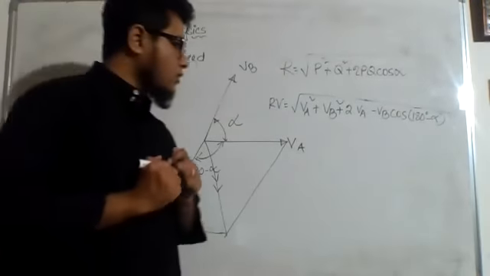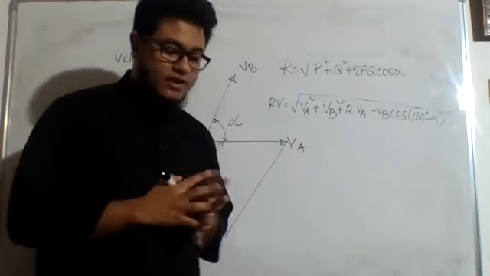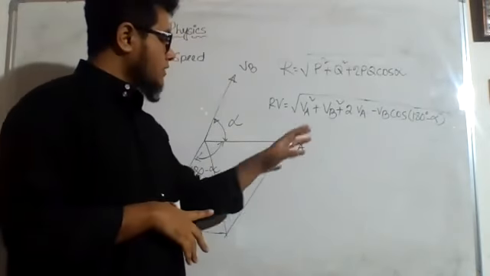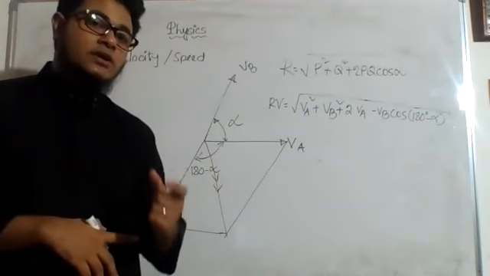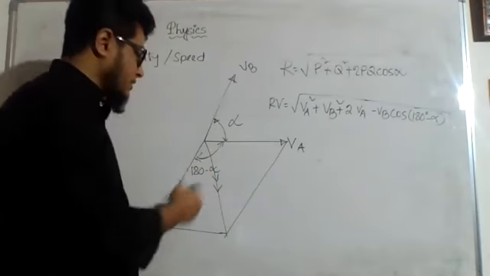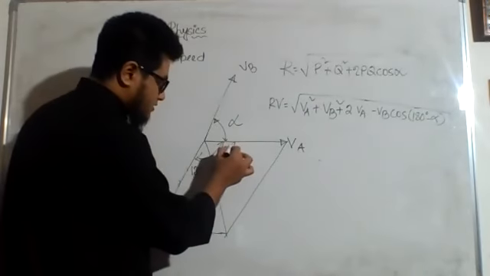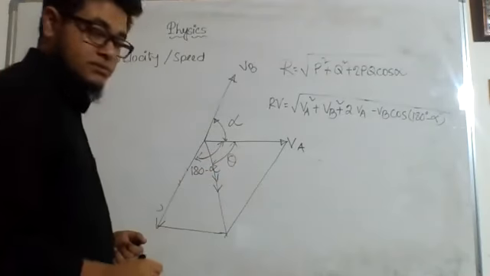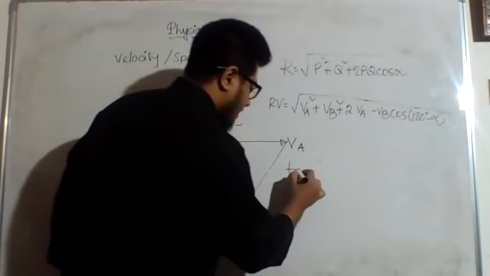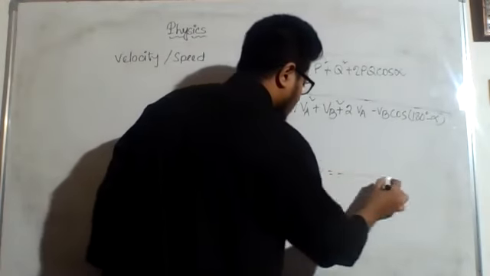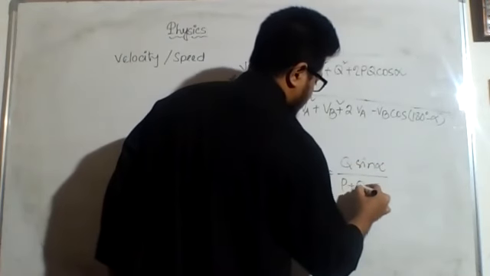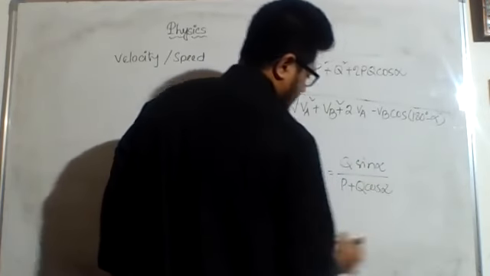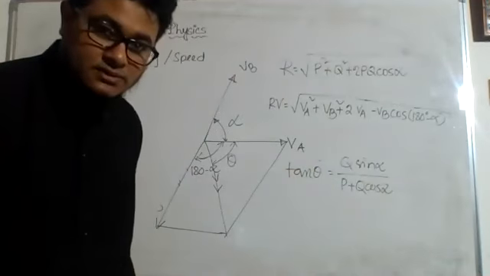So from here we can easily find out the value of the relative velocity. And also, if I want, I can find out the direction, at which angle it will end. If you remember, we developed an equation like this: tan theta is equal to Q sin alpha divided by P plus Q cos alpha. Are my writings clear?